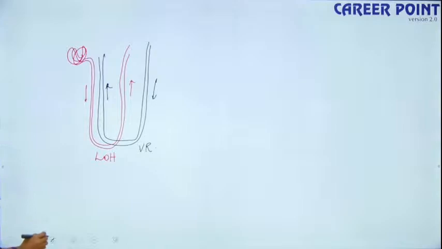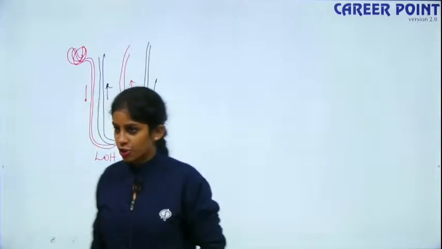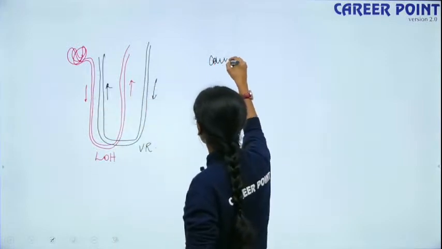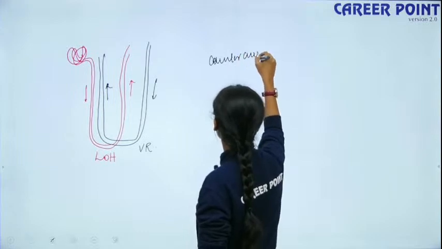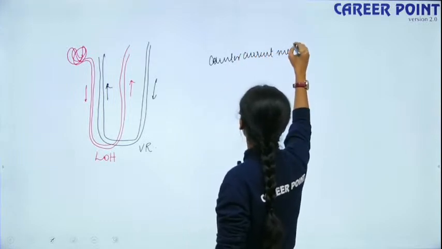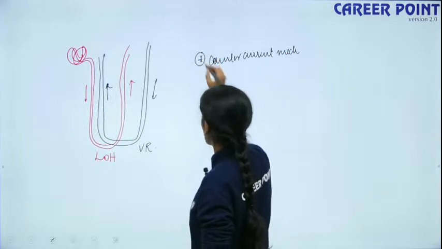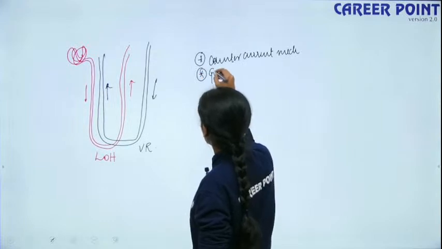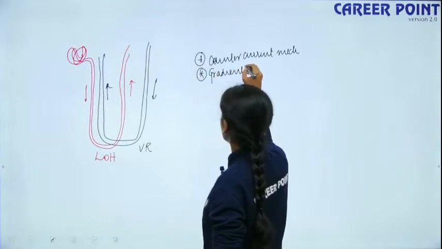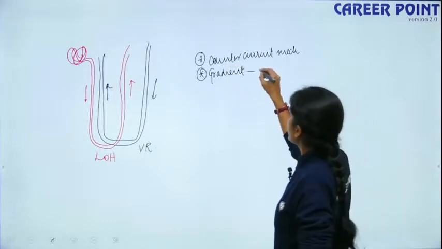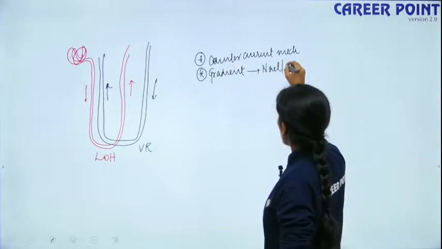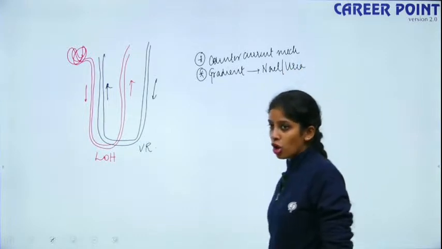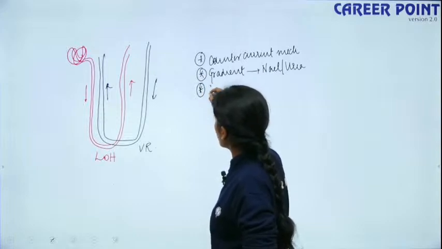The flow inside both of them is in the opposite direction, right? This is ascending, this is descending. So they have a counter current mechanism, that is, opposite in flow. This is point number 1. For concentrating urine, you need two gradients. A gradient is a difference in concentration. This gradient is seen in the case of NaCl or urea. Fine? Okay.